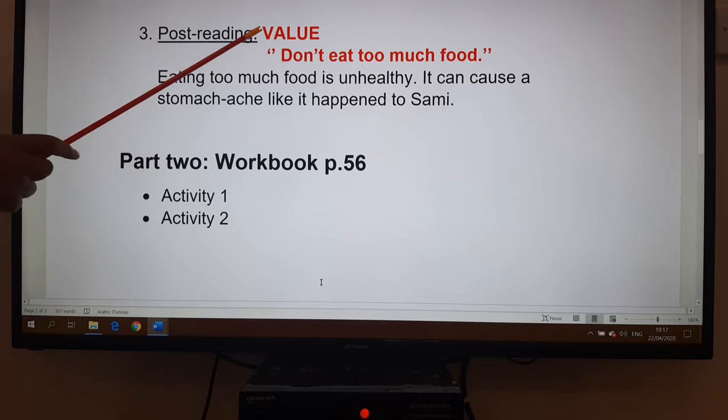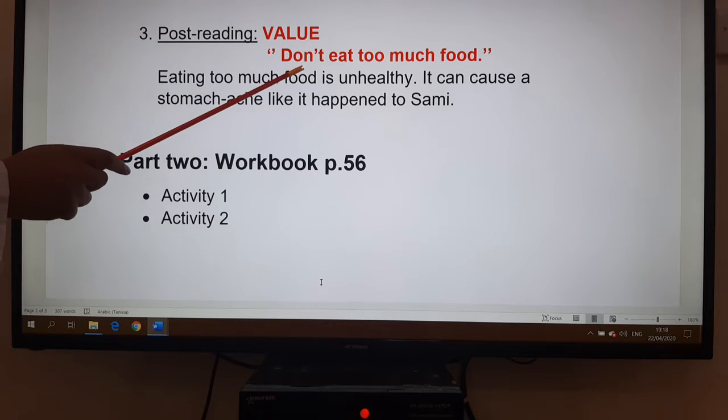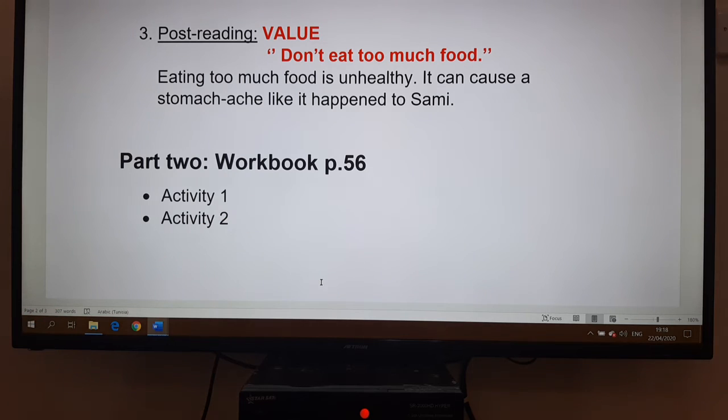Then we have the value at the bottom of the text, it is written, don't eat too much food. So when we eat too much food, it is unhealthy. It can cause a stomachache, like it happened to Sami. So when Sami felt bad, he had a stomachache.